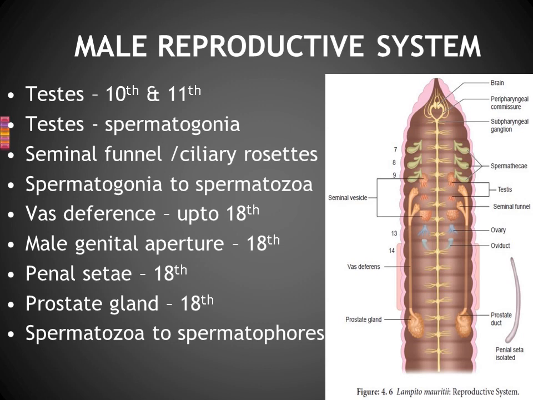So this is because of the secretion of the prostate gland. Have we got the points? So these are the major reproductive organs of the male earthworm. Clear? And how it collides and how this copulation takes place, we can see in the next.